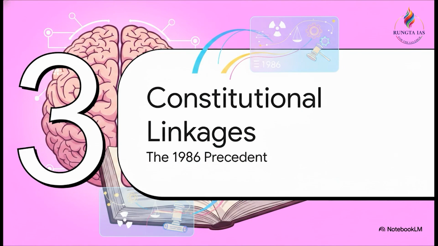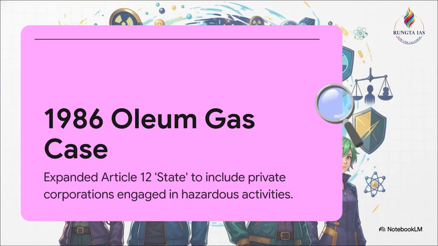That takes us to Section 3. Constitutional linkages, the 1986 precedent. Now, aspirants, listen closely. This is exactly where you score marks in your mains answer writing, when you can fluidly connect a current event to a strong judicial precedent.